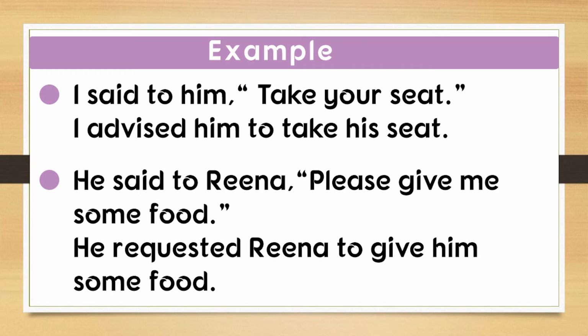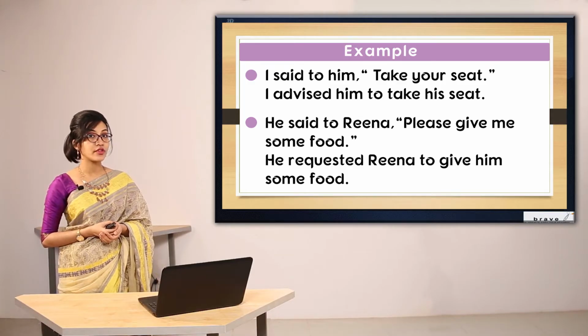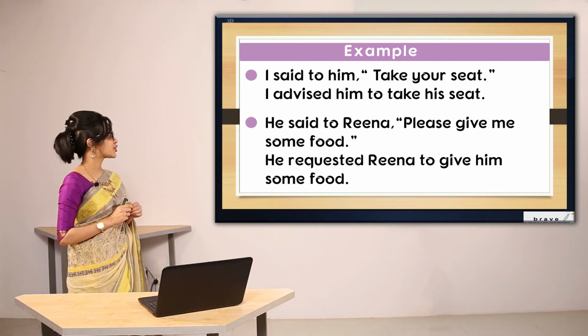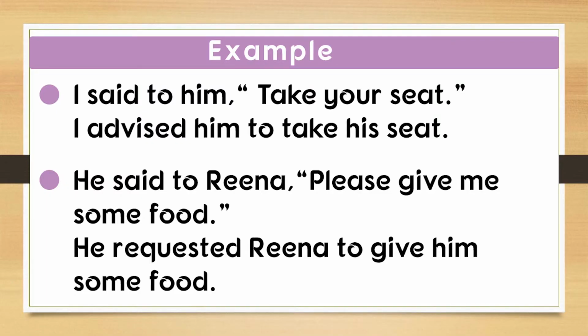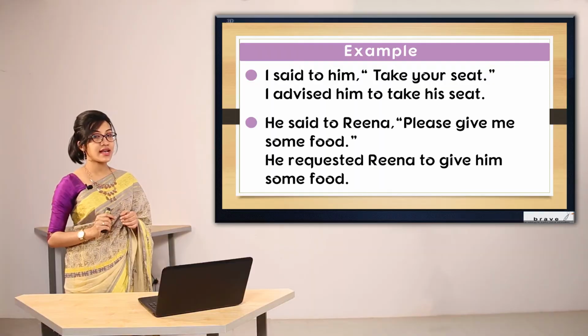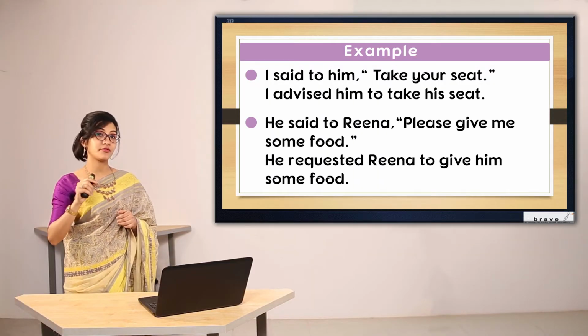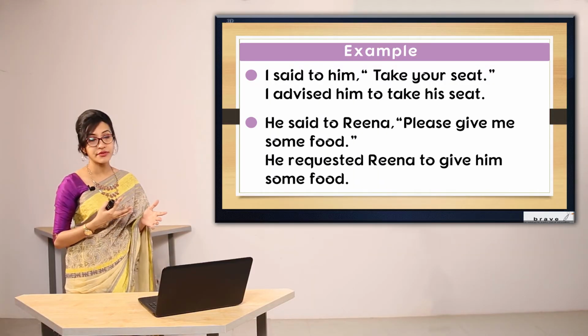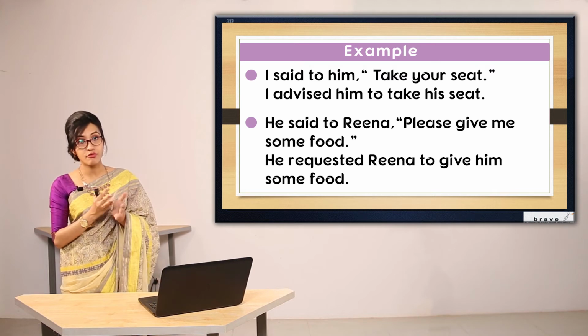I said to him, take your seat. As you can see, the sentence of the quoted speech has started with take. That means it's a verb. So the first thing that I have to identify is which type of sentence this is. So this is an imperative sentence because it has started with the verb.